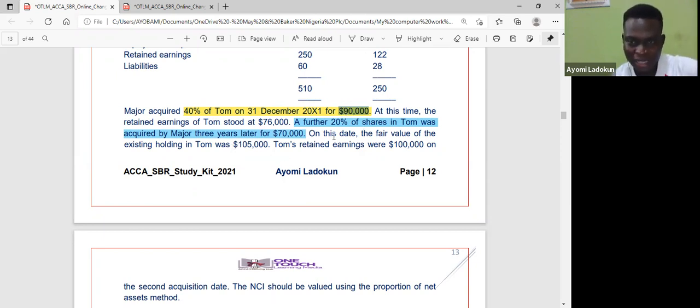So when we bought additional, the fair value of existing was 105. So that means that's a gain. That gain is recognized straight up in the profit or loss account. So debit investment and credit profit or loss account. Is that okay? So I already know that.